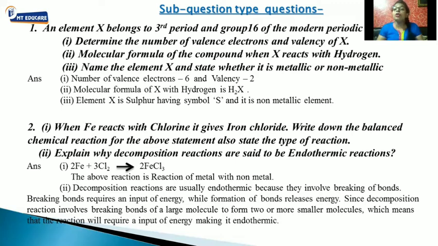So breaking of a bond needs the input of energy. Since decomposition involves breaking of bonds, that is, large molecules convert into small molecules by the input of energy, therefore we say decomposition reactions are endothermic reactions, because for breaking of bonds the energy is being provided. So these are the 3-mark questions.